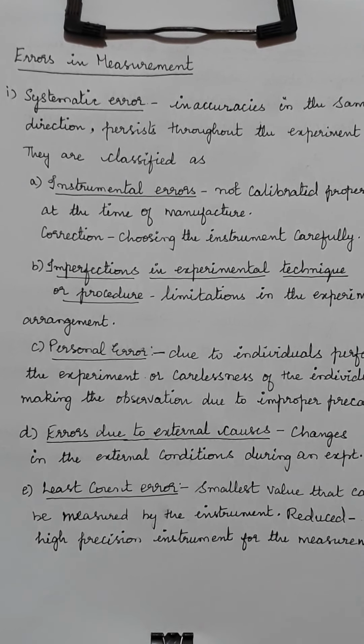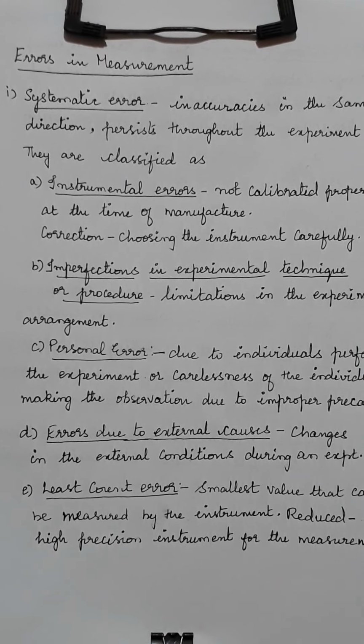Then the second type is imperfections in experimental techniques. That is where the arrangements are not done properly. In that type of situation you will have an error which is called imperfection in experimental technique. Then the third one is personal error.